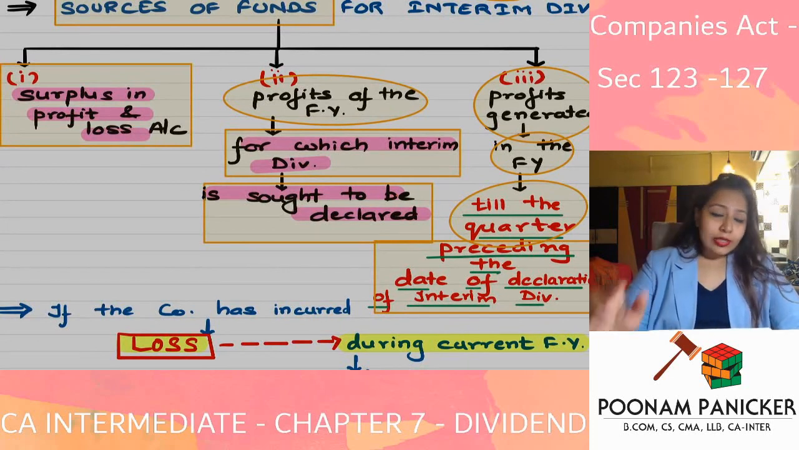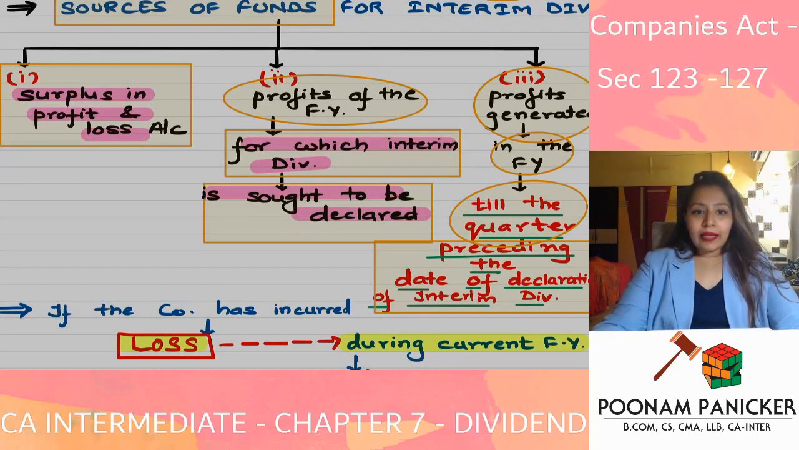So the first source is surplus in your P&L account. Whatever extra surplus is already there in the profit and loss account of the company, that you can utilize for the purposes of giving interim dividend. Then the second source: profits of the financial year for which interim dividend is sought to be declared.